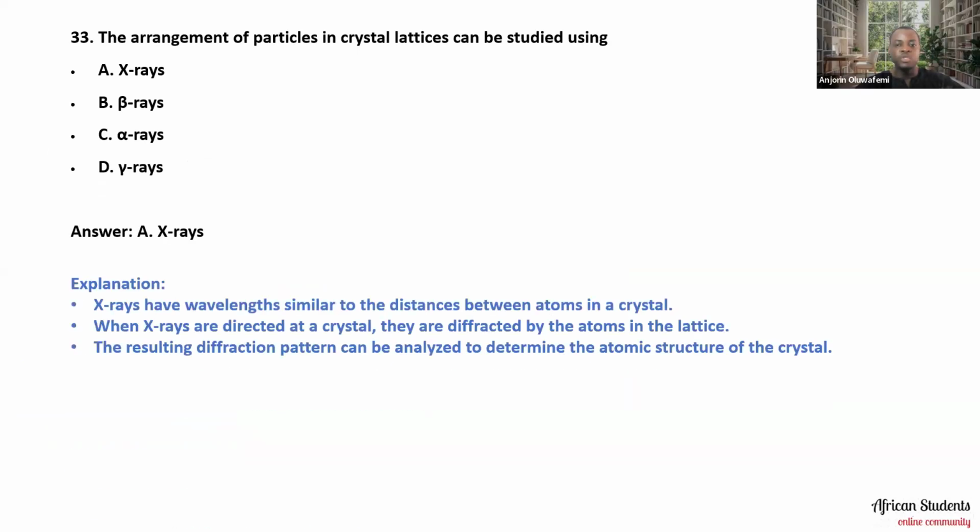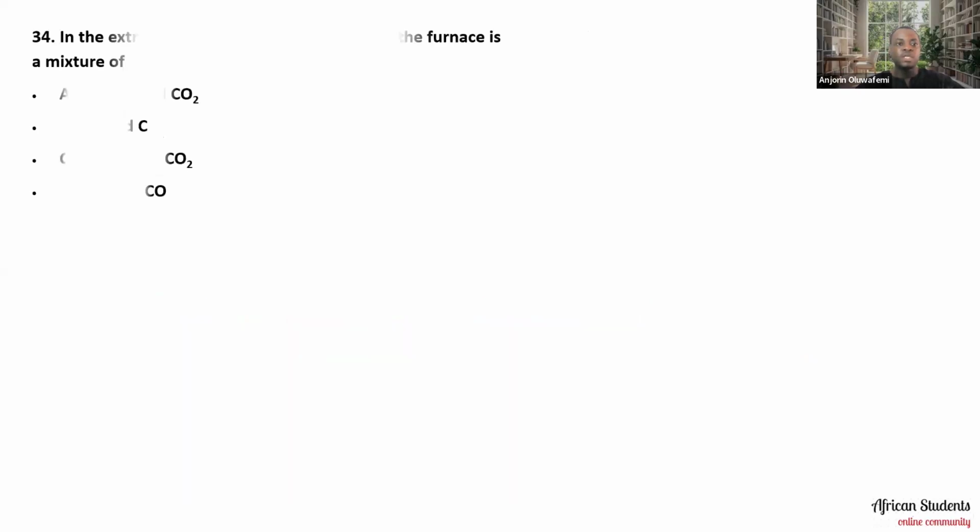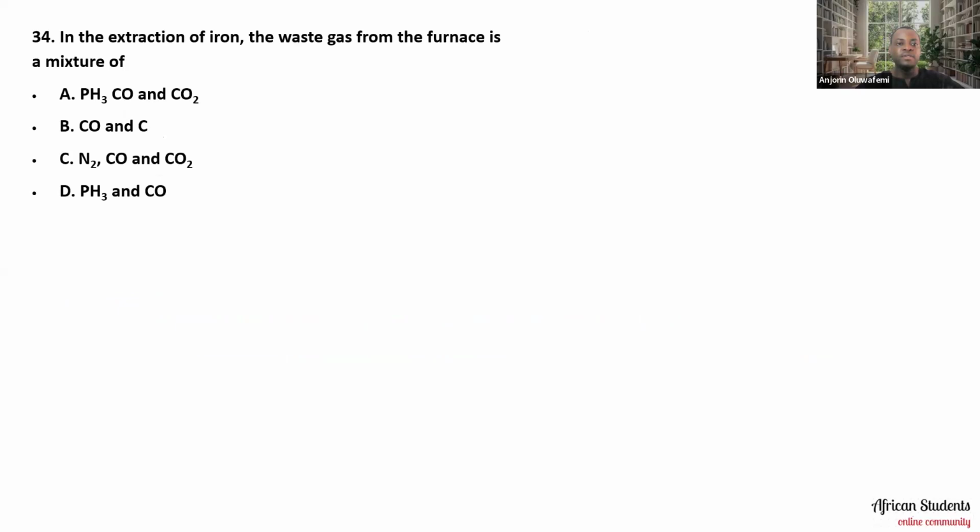And the reason why we chose X-rays is because X-rays have wavelengths that are similar to the distances between atoms in a crystal. So when X-rays are directed at a crystal, they are diffracted by the atoms in the lattice. So the resulting diffraction patterns can be analyzed to determine the atomic structure of the crystal. So that's the reason why we chose X-rays.